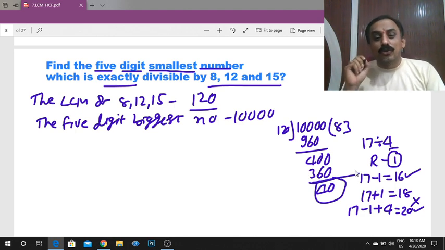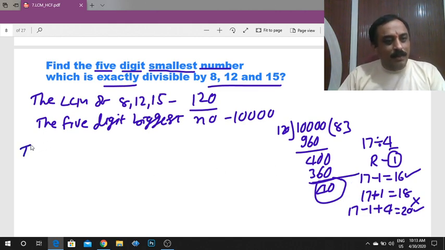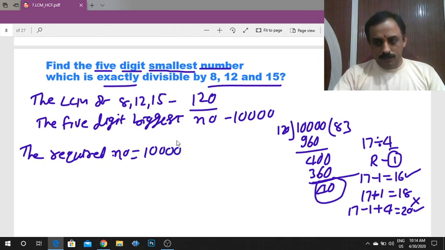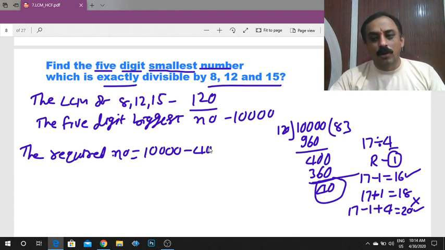So 10,000 is not divisible by 120. If you subtract 40 from 10,000, that is divisible by 120. 10,000 plus 40 is not divisible by 120. Remember. Then what is the required number? Subtract 40. 10,000 minus 40 only is divisible by 120. So 10,000 minus 40 is 9,960.